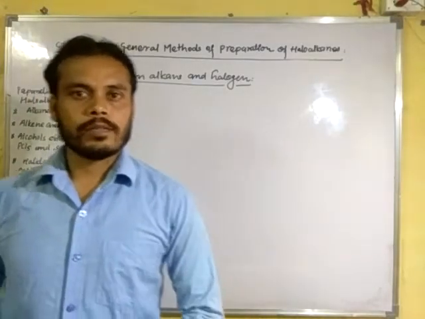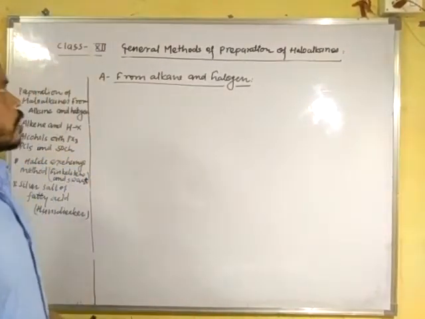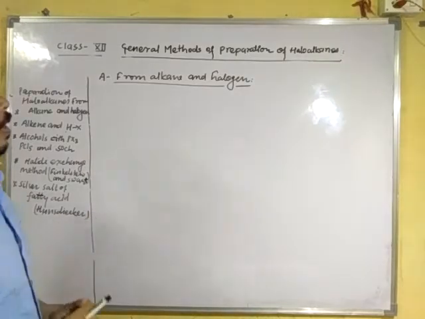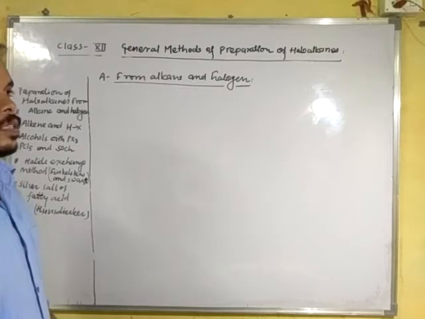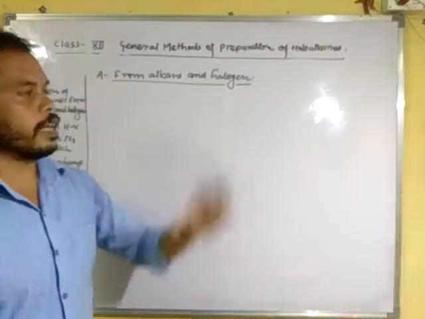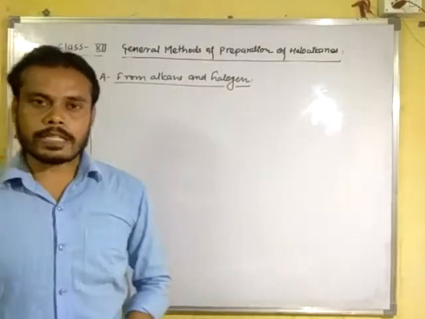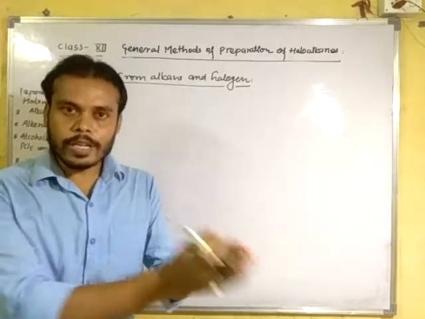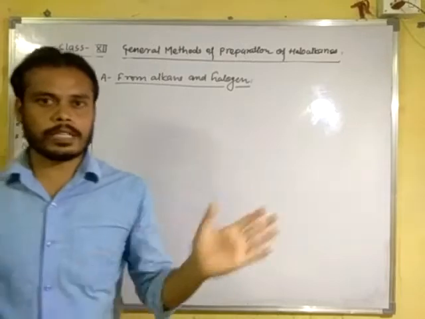Hello dear student. Today we will discuss the general methods of preparation of haloalkanes. In your reduced syllabus, there are only 5 methods by which we can prepare haloalkanes. One is from alkanes and halogen. From alkanes and halogen, in this topic we will study chlorination and bromination, then iodination and fluorination separately.